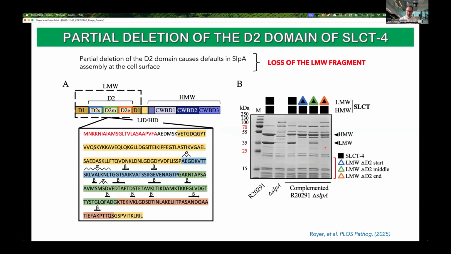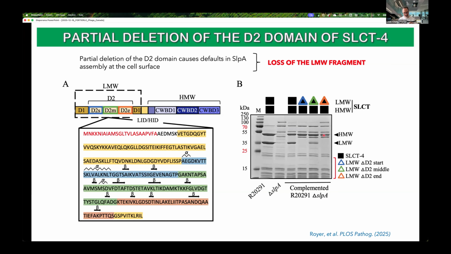Unfortunately, when we looked at cell surface extractions, we couldn't find any of the low molecular weight fragments in these cells. But interestingly, we still found the high molecular weight fragment. Our collaborators in the UK have tried several times to express only the high molecular weight fragment of the S layer, without success. And here we were able to get these high molecular weight variants.